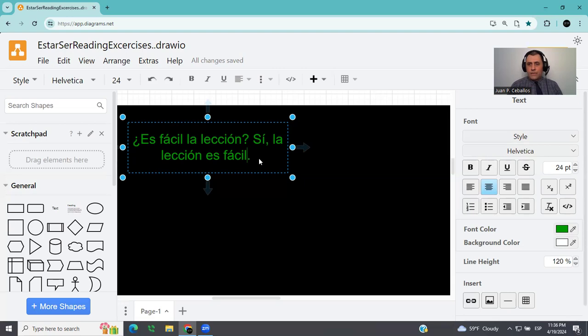When it comes to adjectives, the verb ser is used for things that are permanent. The verb estar, you can think of it as something that is temporary. In this case, I'm saying it is a fact, for me at least, that the lesson is easy. That's why it's a description.